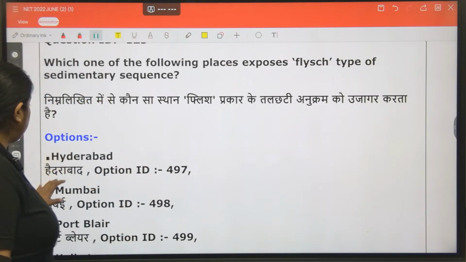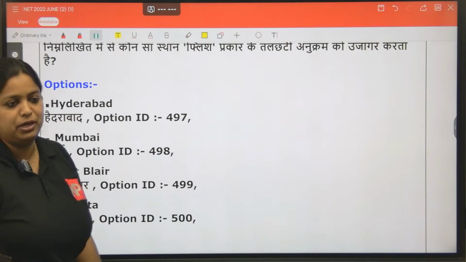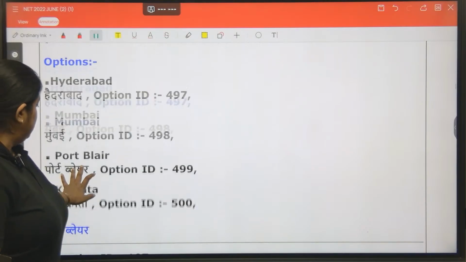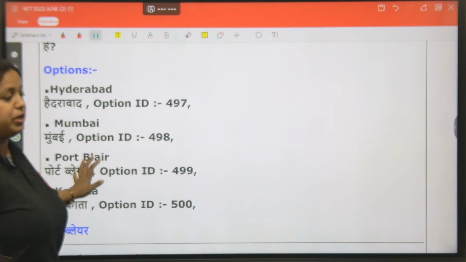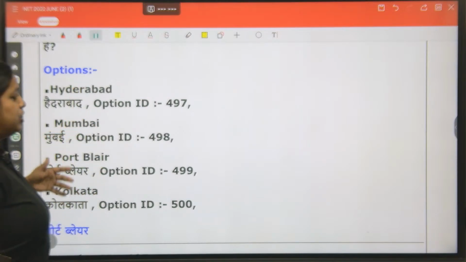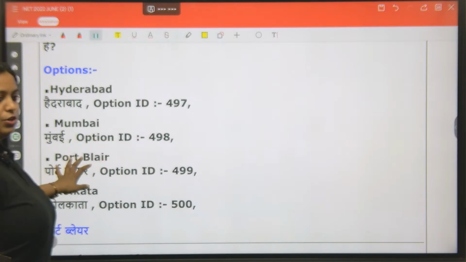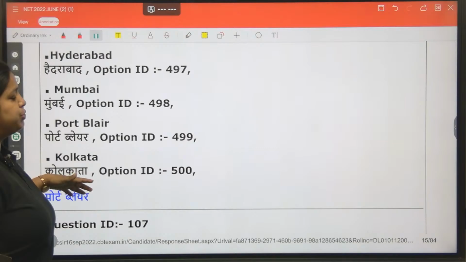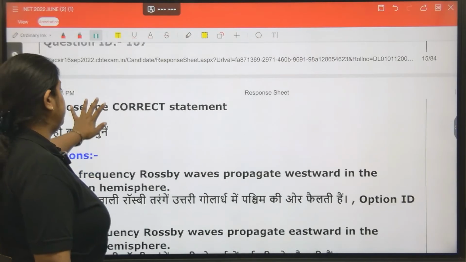So you can see the answer option is Port Blair. Port Blair is in the Andaman Nicobar part. So there we get the flysch deposit, because that will be a deep marine environment. Among all these options, where are the chances of getting a deep marine environment deposit? That's what you have to look at. So you should have an idea about the geography part also, and you should know what flysch is, its composition, and how it is formed.